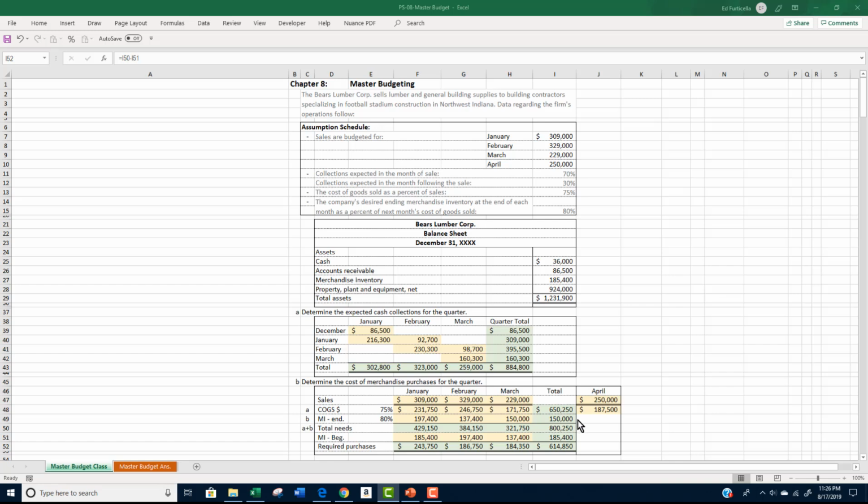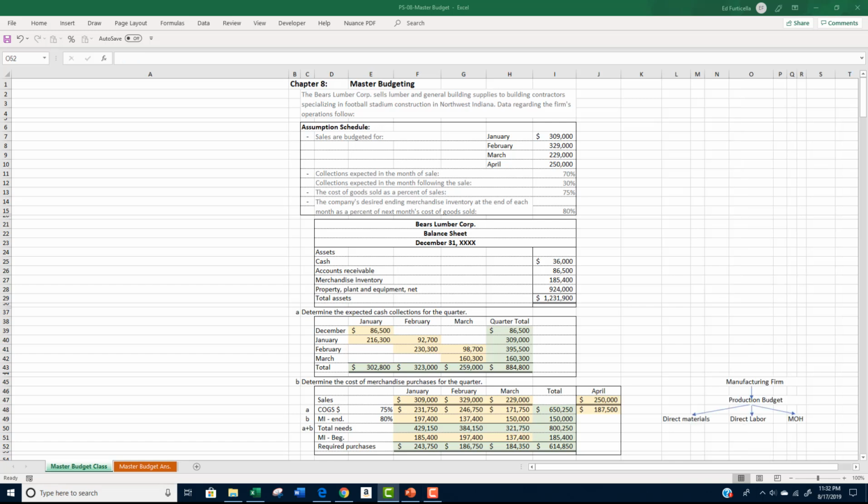You should note that when it comes to merchandise inventory balances, we do not add the months across. Income statement items like sales and cost of goods sold represent flows of revenues and expenses during the period, which are needed to get a total for the quarter. Merchandise inventory is a balance sheet asset, and as such represents a snapshot of the balance at a particular point in time. The beginning balance is always the beginning inventory from the first period shown, in this case, the month of January. The ending balance is always the ending inventory from the last period shown, in this case, March.